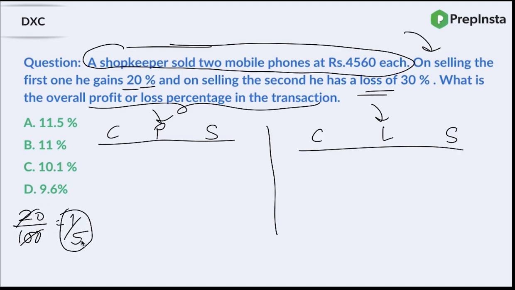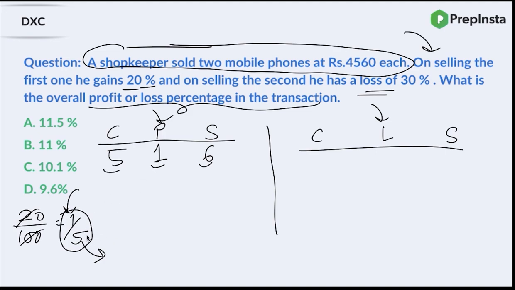So if I say the cost price was 5 and the profit was 1, then the selling price was 6 rupees.